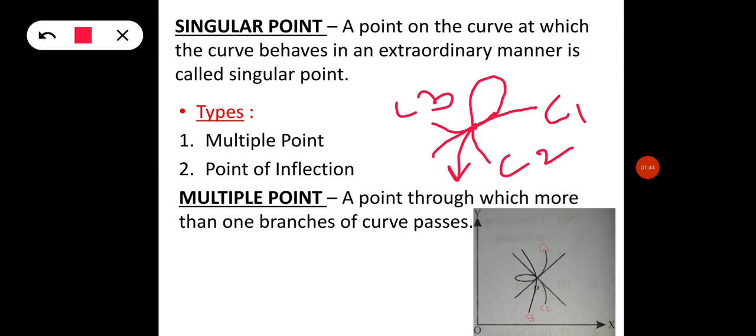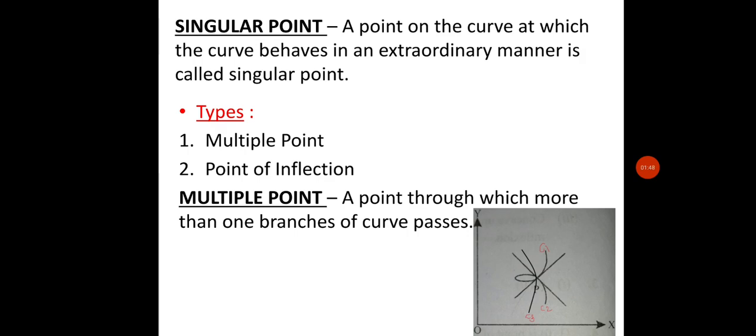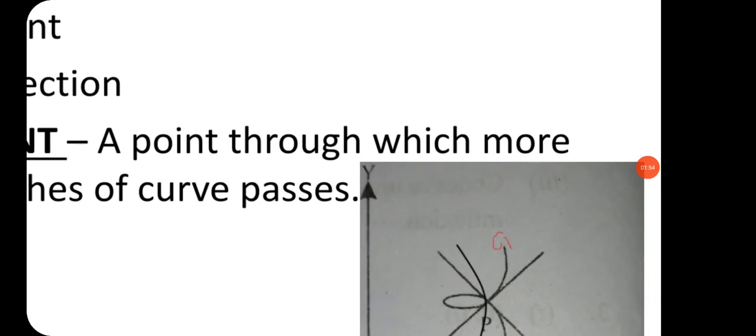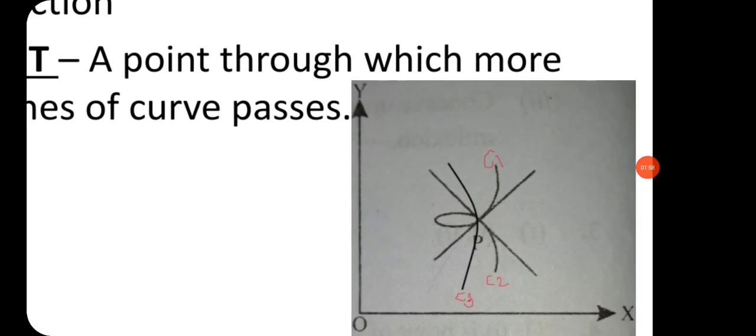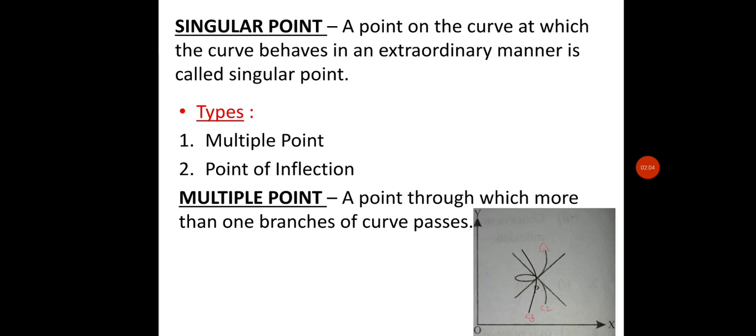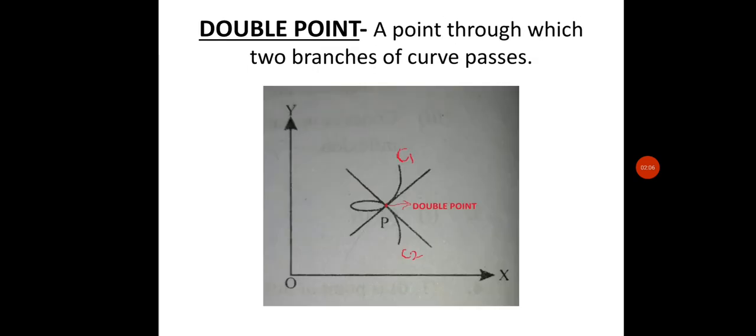So this point will be known as a multiple point. In the definition, it is a point through which more than one branch of the curve passes. As in this figure also we can see that this is a point from which three curves are passing. So this point is known as a multiple point.